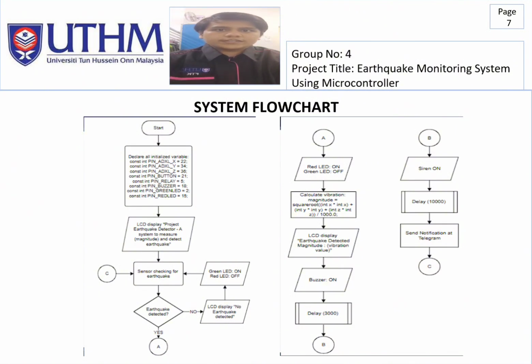If no earthquake is detected, the green LED stays on and the LCD displays no earthquake detected. However, if an earthquake is detected, the system calculates the vibration magnitude using data from the sensor. Once the magnitude is calculated, the red LED turns on, the green LED turns off. The buzzer is activated and the LCD displays the earthquake magnitude. After a short delay, the system triggers the siren and sends a notification via Telegram to alert users about the detected earthquake. Finally, the system returns to monitoring for the next possible earthquake event, making it ready for continuous detection.